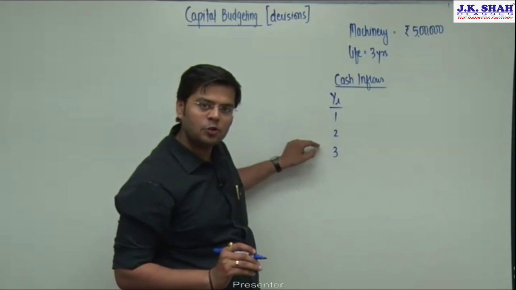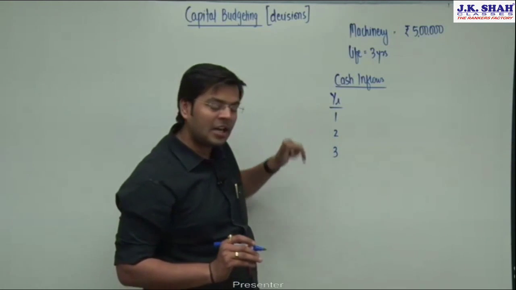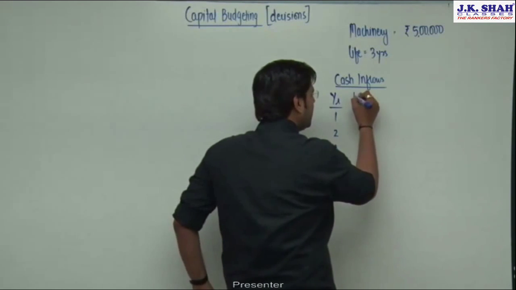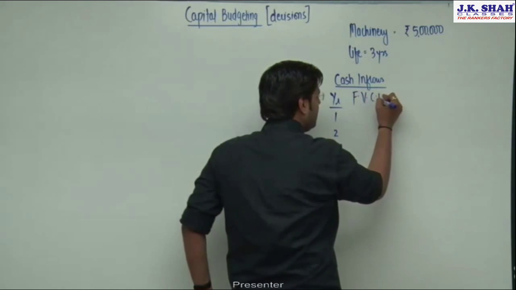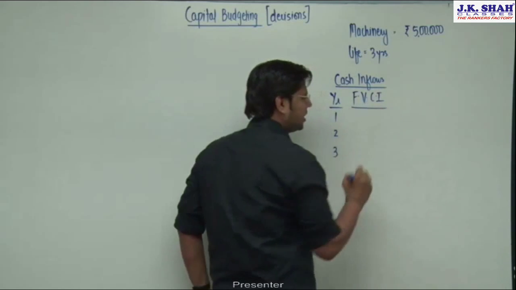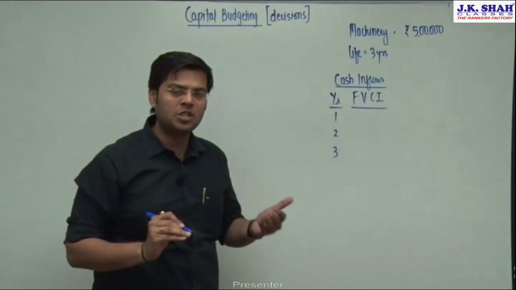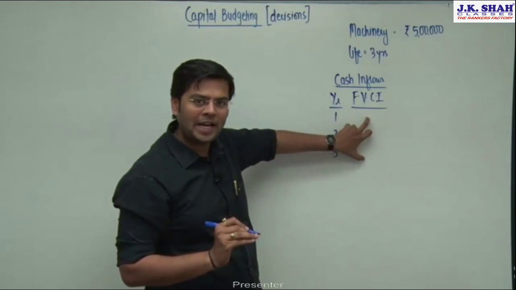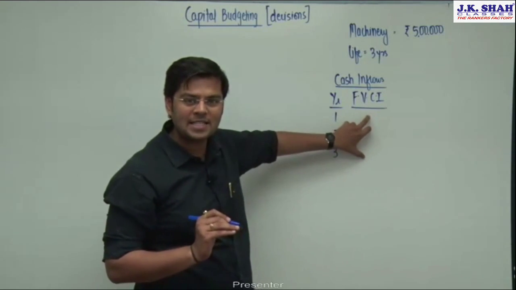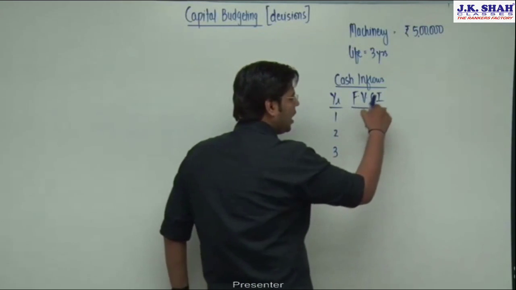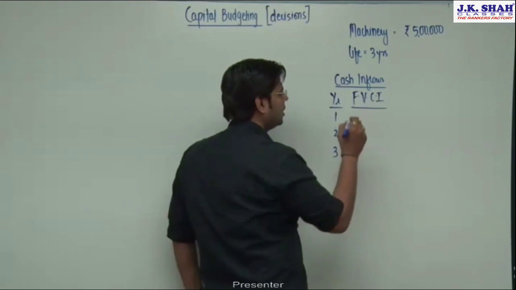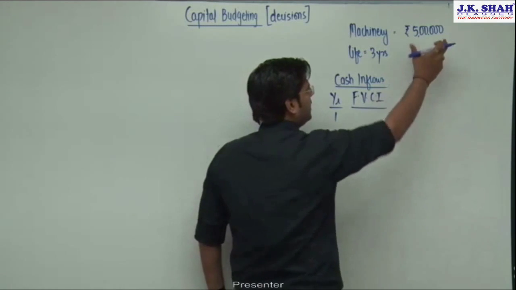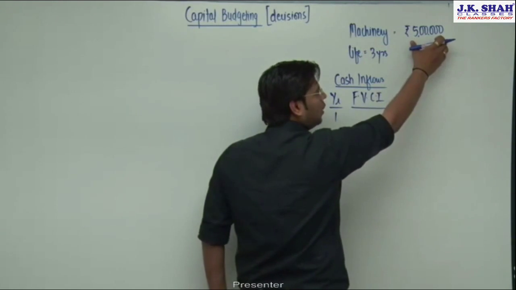Are these cash inflows going to occur right now or in the future? In the future. Understand that all these cash inflows will be purely estimates. I will estimate how much I am likely to generate in future, and then compare that future value of cash inflows with the present value of the cash outflow.